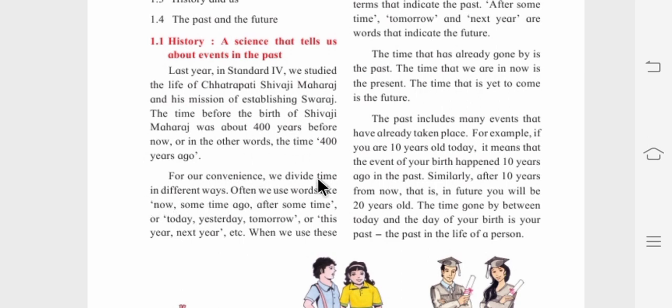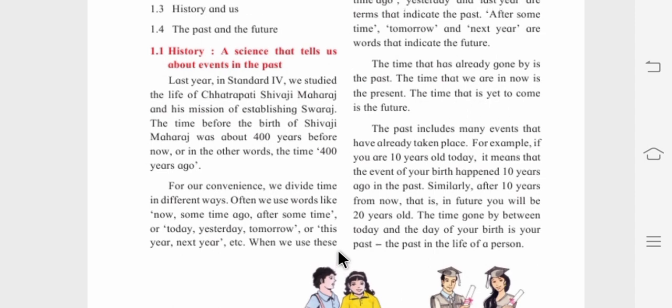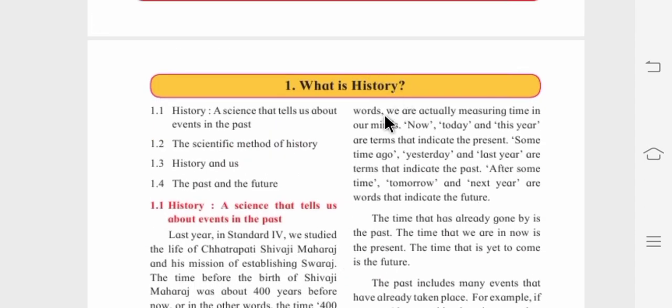For our convenience, we divide time in different ways. We use words like now, some time ago, after some time, or today, yesterday, tomorrow, or this year, next year, etc. To explain what happened, we use these words to convey our message to the person. When we use these words, we are actually measuring time in our minds.